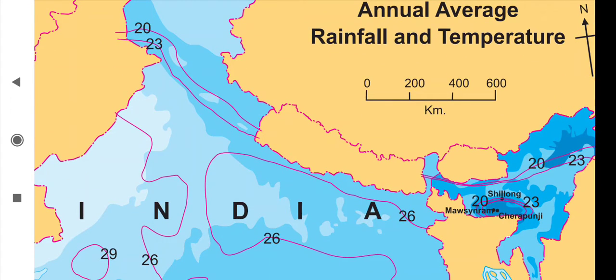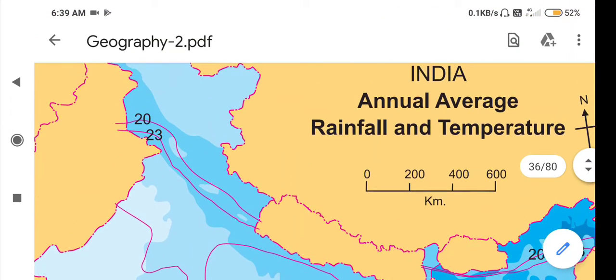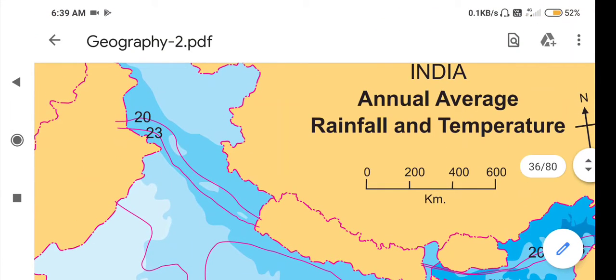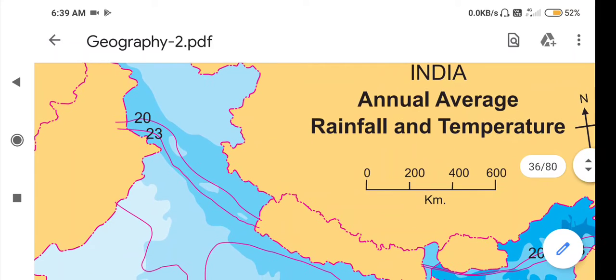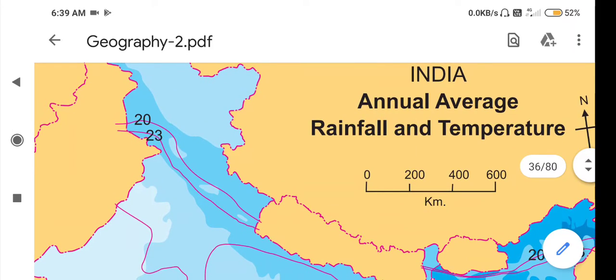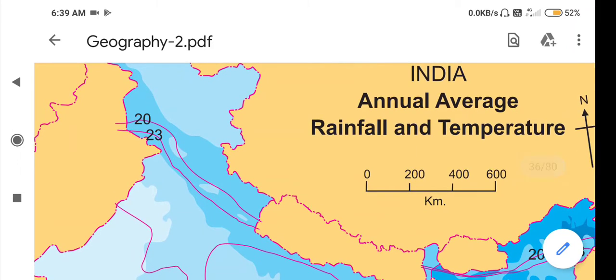The diversity in climatic conditions of India is due to the latitudinal location and altitude, the height of the place. Due to that we can find changes in the climatic conditions.